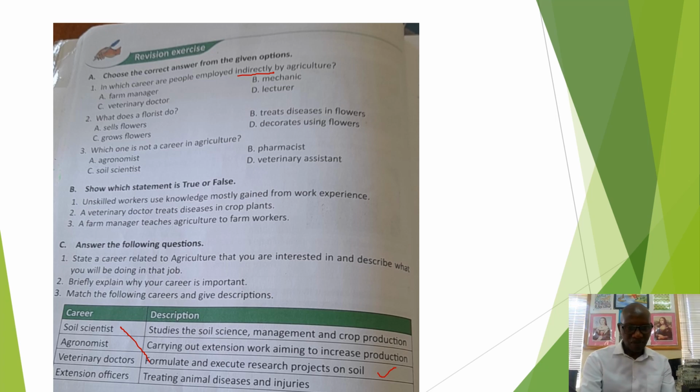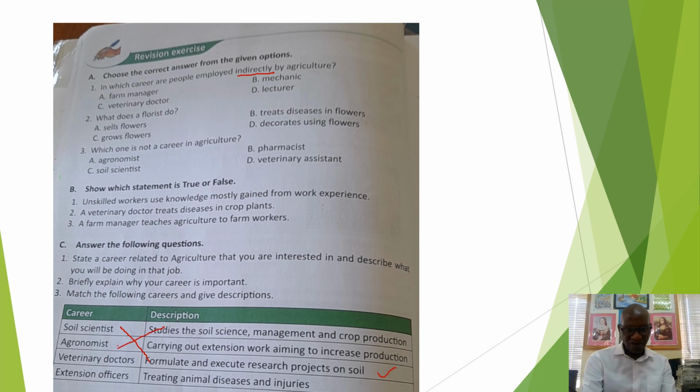Formulate and execute research projects on soil. Right, then agronomist. The description that matches is studies the soil science, management, and crop production.